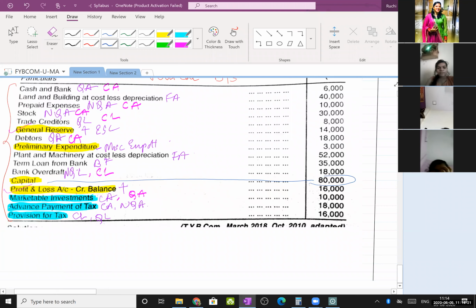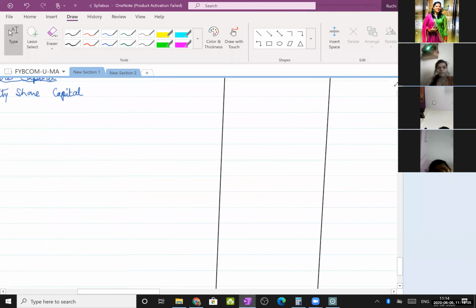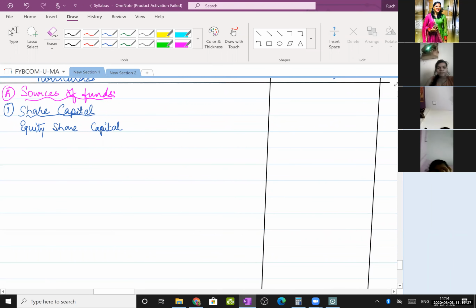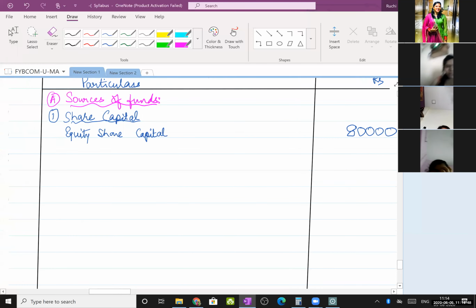Capital 80,000. There is no calls in arrears. There is no forfeiture of shares like we had in the earlier question. So just omit those steps, don't write. So equity share capital is 80,000.